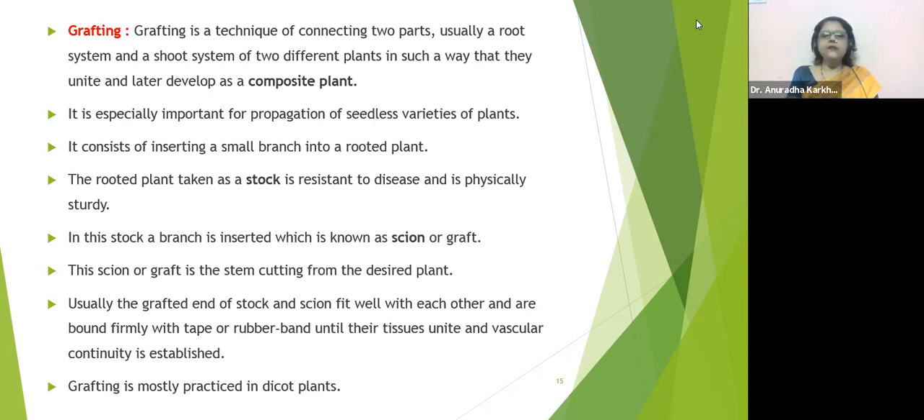Induction of root means initiation of roots. So when we apply NAA, IBA to the stem cuttings, then it will start making roots at the lower ends where it has been cut. That is called induction of root. Fine.